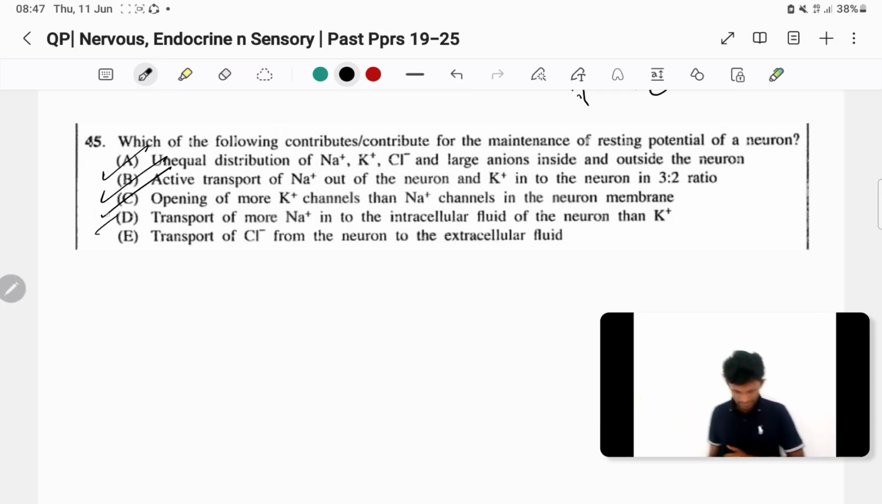E, transport Cl minus from the neuron to the extracellular fluid. Transport Cl minus from the neuron to the extracellular fluid. That's also not mentioned in the text, that's wrong. So then A, B, C are the answers.